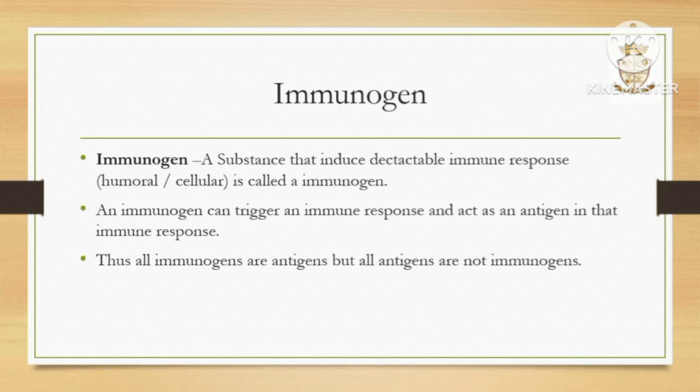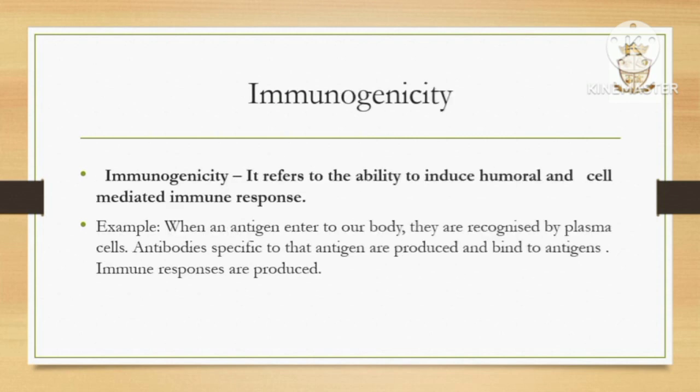An immunogen is a substance that induces a detectable immune response, that is, a cellular or humoral response. An immunogen can trigger an immune response and act as an antigen in that immune response. Thus all immunogens are antigens, but all antigens are not immunogens.